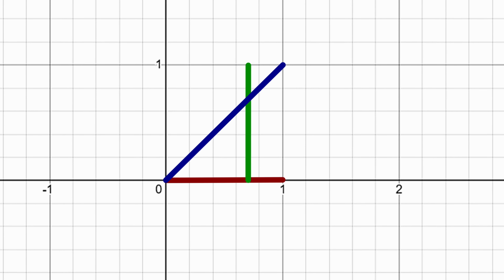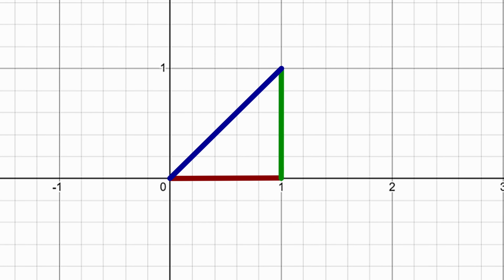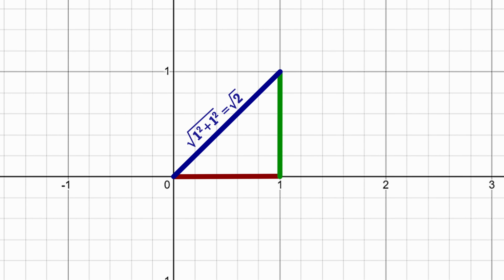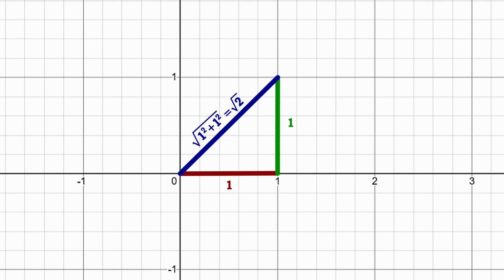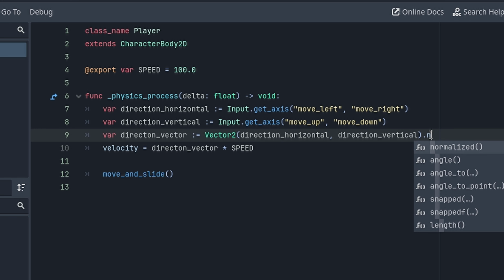This can be easily understood when we make a right angle triangle, and we can see the length of this vector is under root 2, which is more than 1 when moving horizontally or vertically. So I fixed the movement by normalizing the direction vector, and the character is now moving equally in all directions.